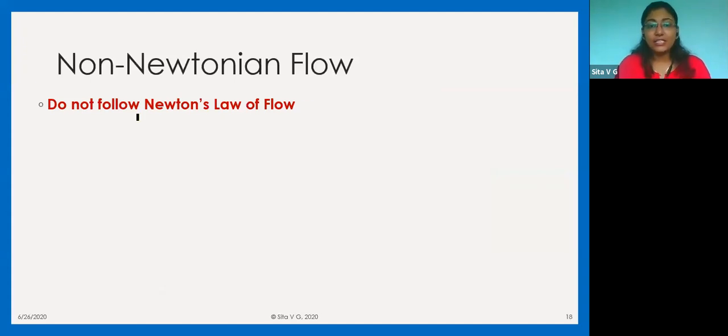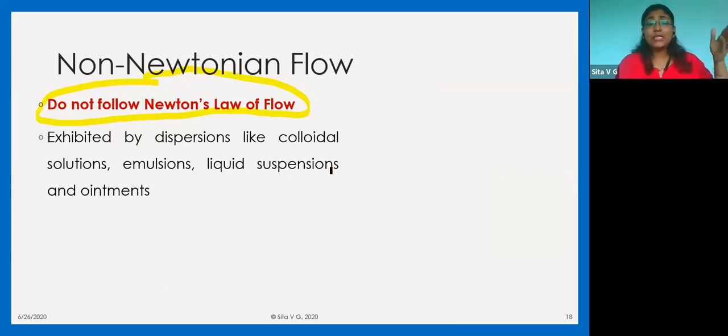It definitely does not follow Newton's law of flow. That means the shear stress and the shear rate are not proportional to each other. And when I say not proportional, there can be two options. One could be as you apply shear stress, your shear rate could increase, or as you apply shear stress, your shear rate could decrease. This we are going to see in our coming slides.